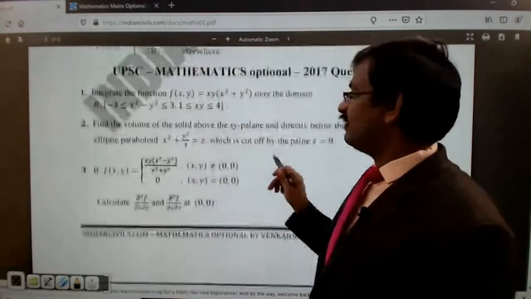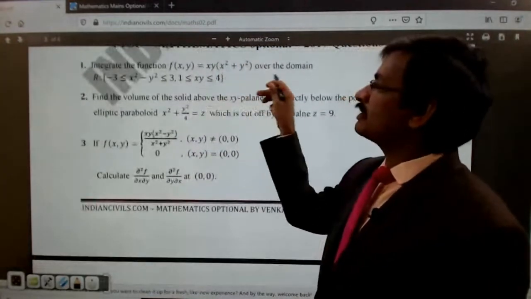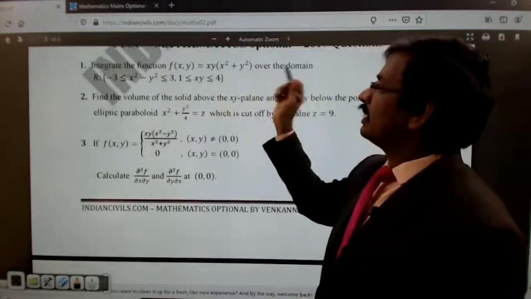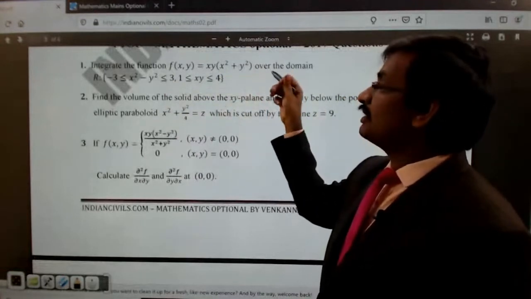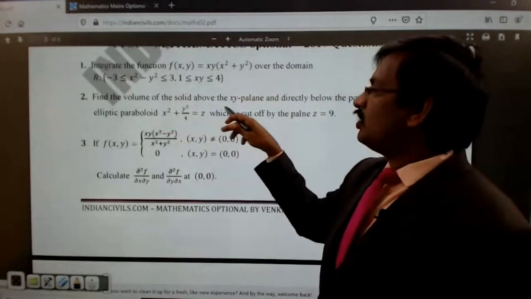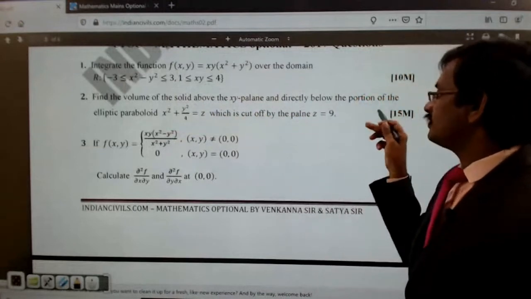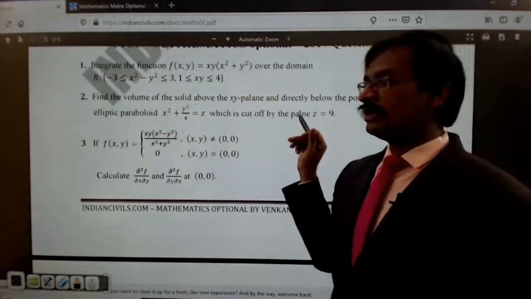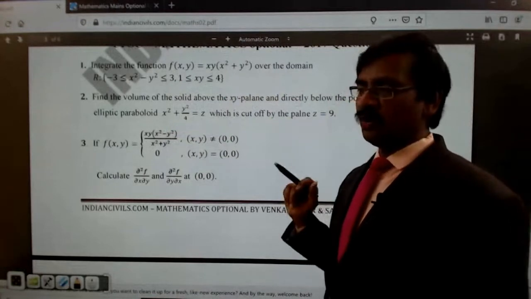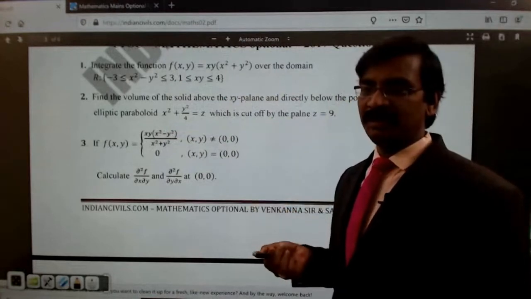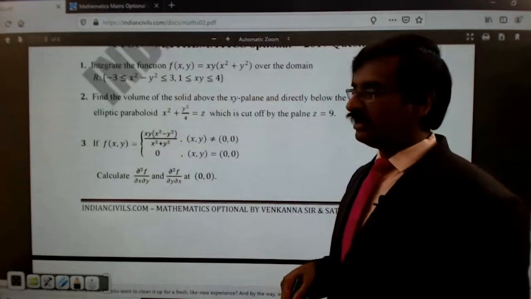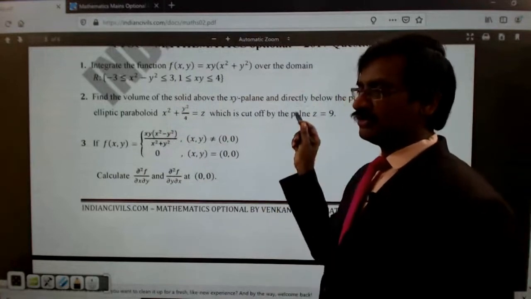And in 2017, integrate the function within this particular range. So again, this is a double integral. And then find the volume of the solid above the xy plane. So this is finding out the solid volume. Finding out volume, you can do with the help of the double integral, and you can even do it with the help of the triple integral. Again, this is an application of the double integrals.